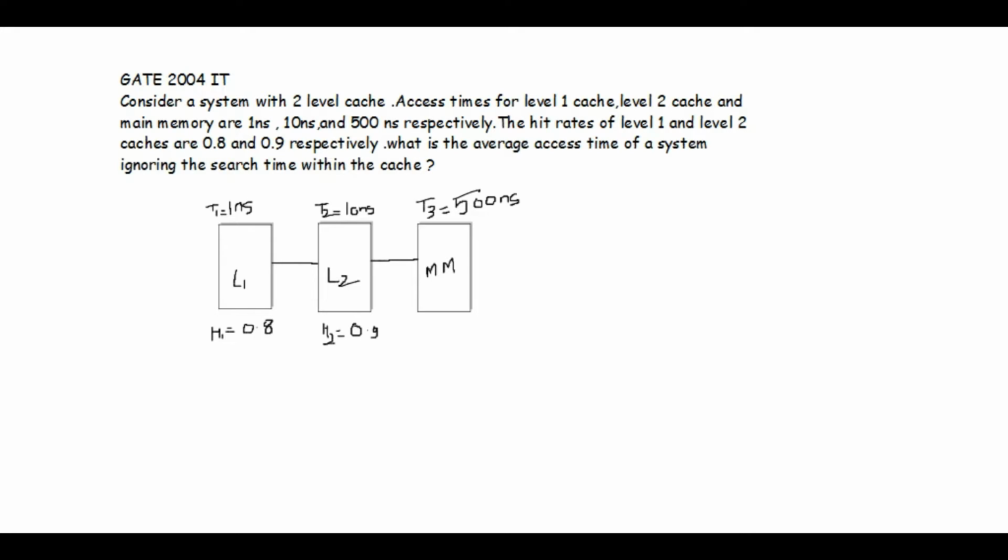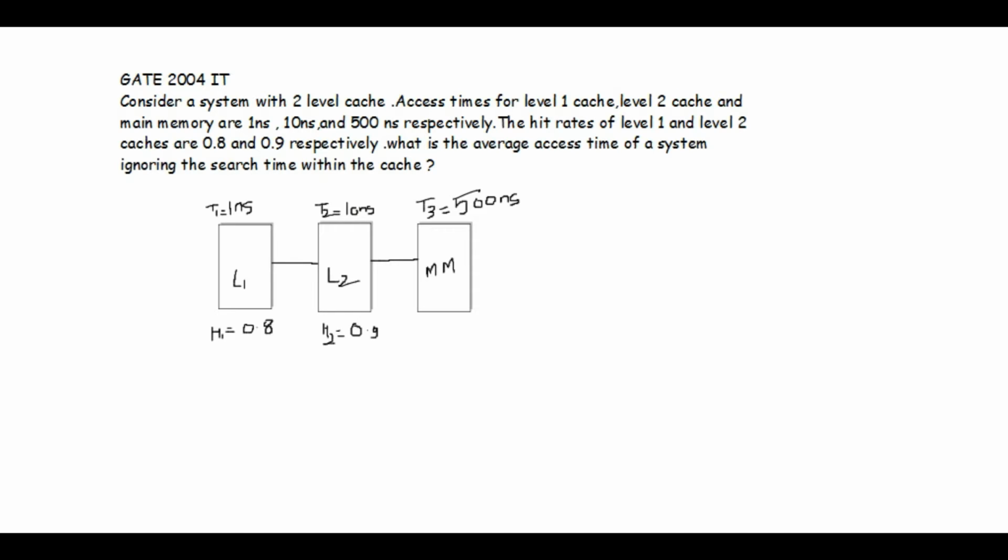So whatever instructions are needed by the CPU, out of 10 times, 8 times CPU is successful in accessing those instructions from the level 1 cache. And if an instruction is not present in that cache memory, then it has to check in level 2 cache, or if it is not present in level 2 also, then it has to look in main memory. Okay.